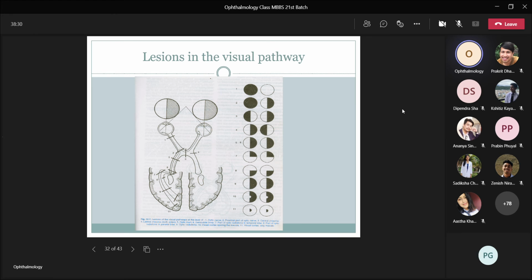So this is homonymous hemianopia. This is pie in the sky. This is pie in the floor. This is nasal side and this is temporal side. So homonymous hemianopia, and this is homonymous hemianopia with sparing of the macular region. So you should know what kind of vision defect will be there if there is a lesion in a certain part of the visual pathway.